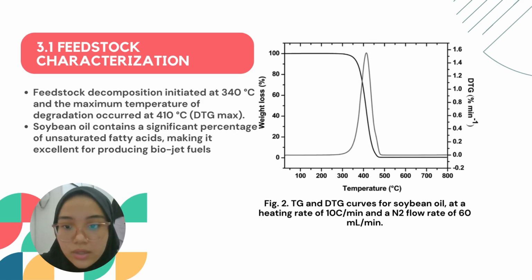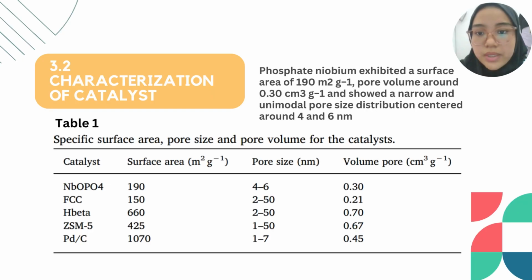Based on the graph, the feedstock decomposition initiated at 340 degrees Celsius and the maximum temperature of degradation occurred at 410 degrees Celsius, which is the DTG maximum degradation temperature. This indicated that the soybean oil contains a significant percentage of unsaturated fatty acids, making it excellent for producing biojet fuels. The second part of the discussion is the characterization of catalyst.